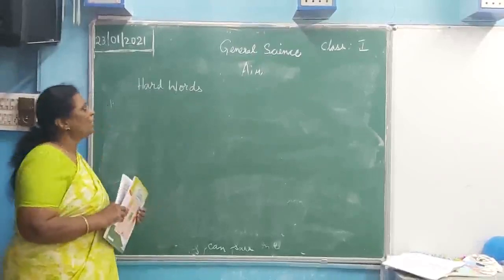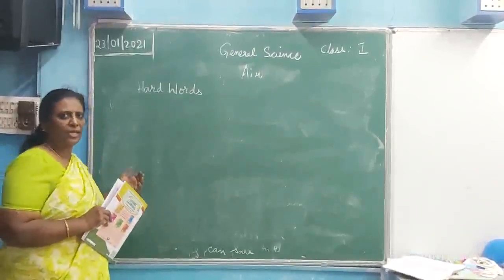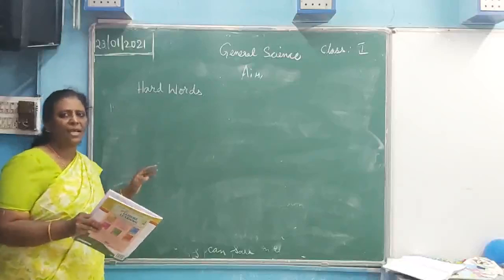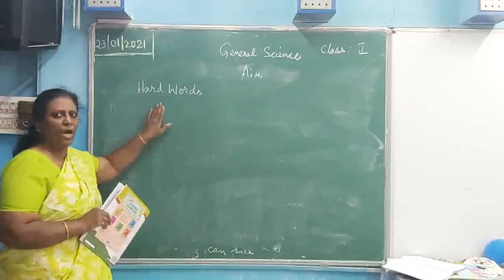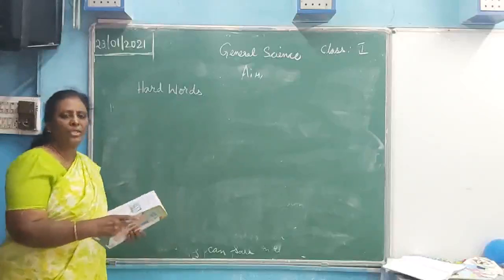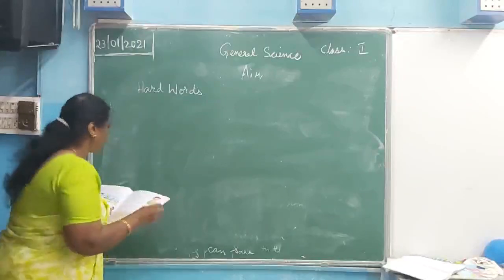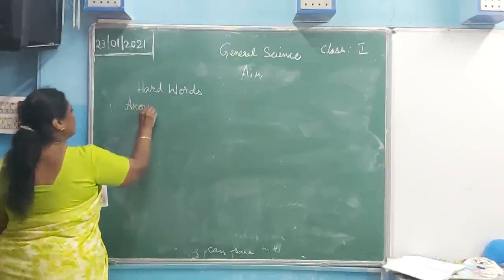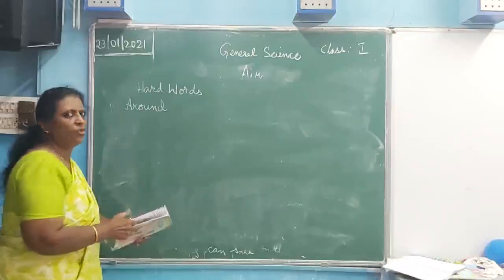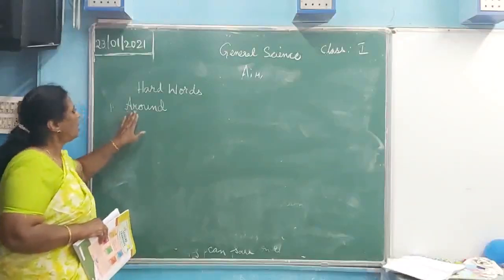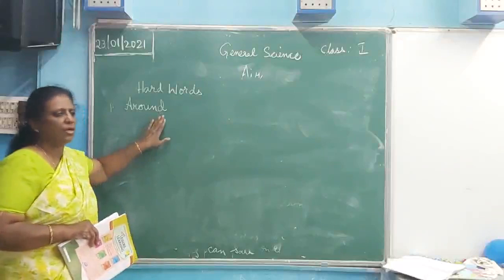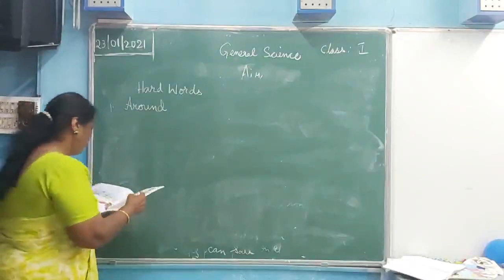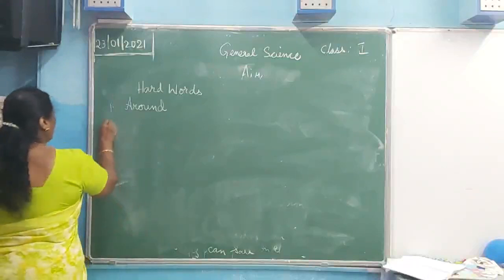So now, I hope you understood all that I explained to you. I will show you more of the activities in the next class. For now, I will be giving you hard words. We'll go through these hard words that I am giving you. First one, around. A-R-O-U-N-D, around.